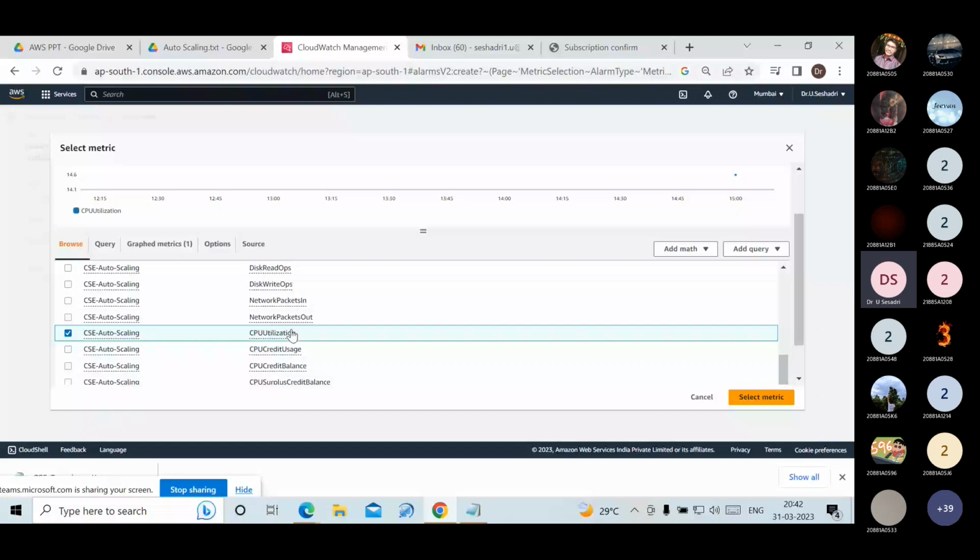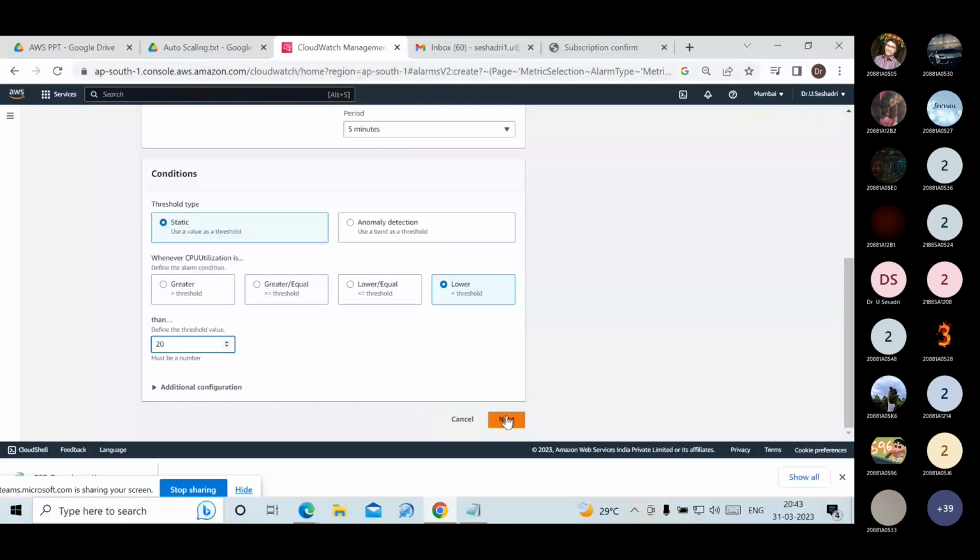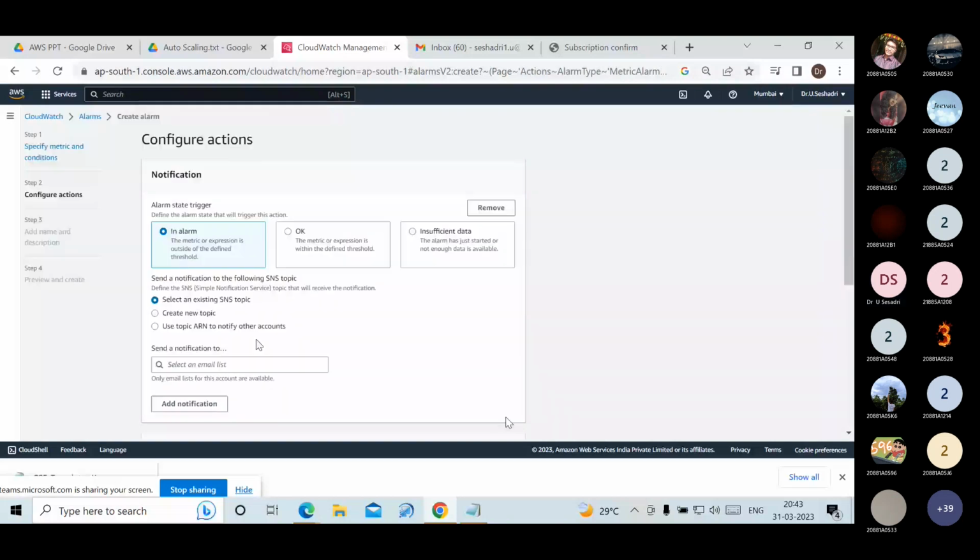Select metric. Threshold type is static. Here, less than 20% of the CPU utilization, we have to remove the CPU. Click on next option. Select an existing SNS, that is CSC SNS I am giving.